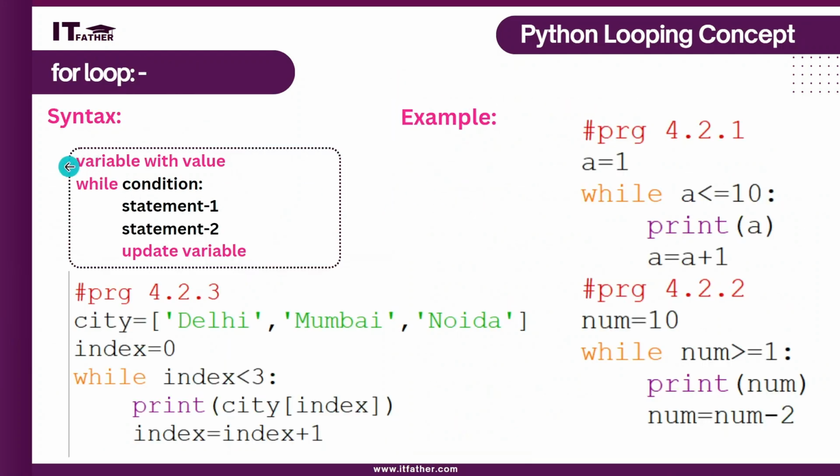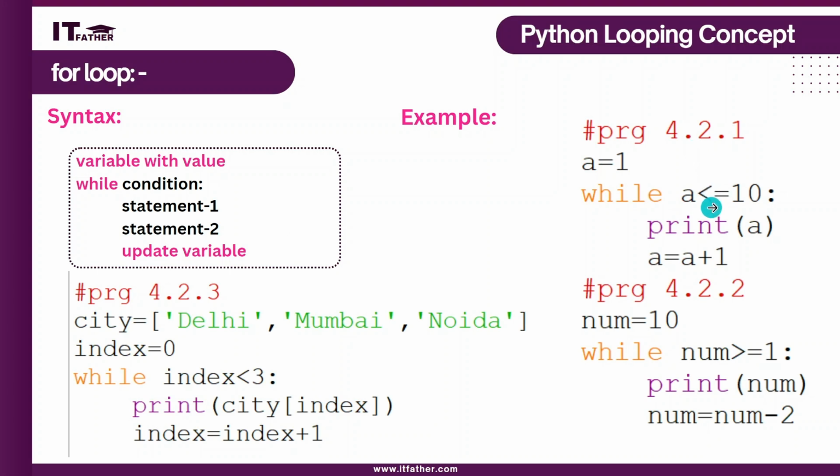In the syntax you can see the variable with its value, then while, condition, statement 1, 2, and then update the variable. This update statement we can also put at the beginning, before statement 1, but that will change the output because we calculate with the value of the variable in our statements. So it is better to update at the last.